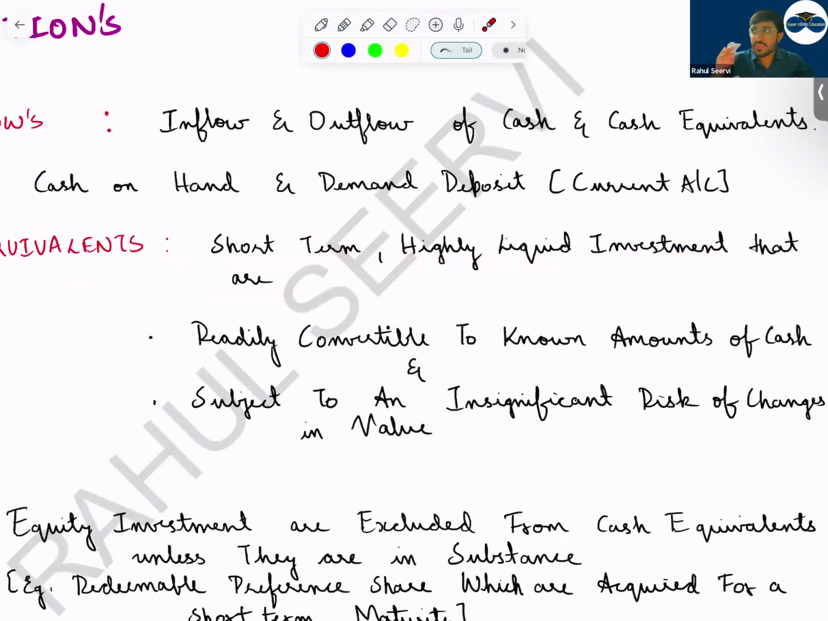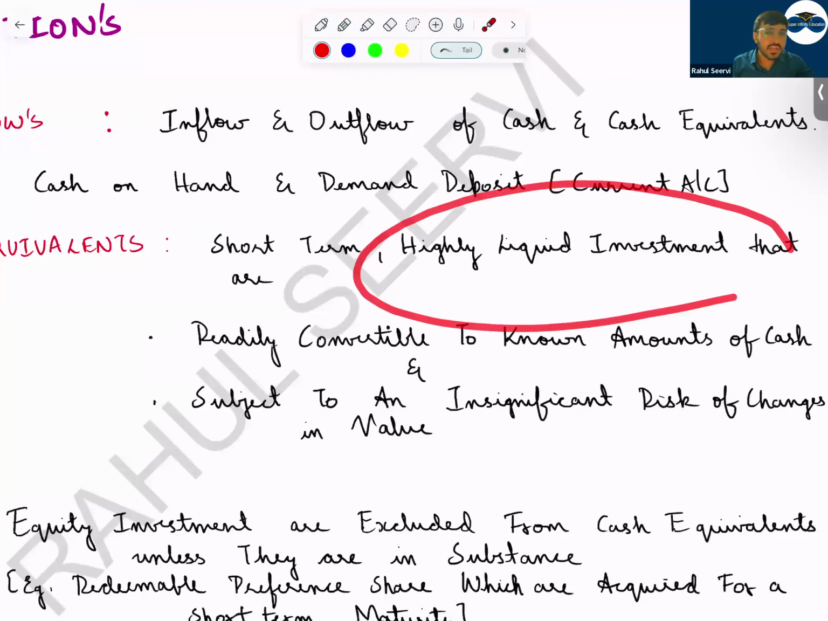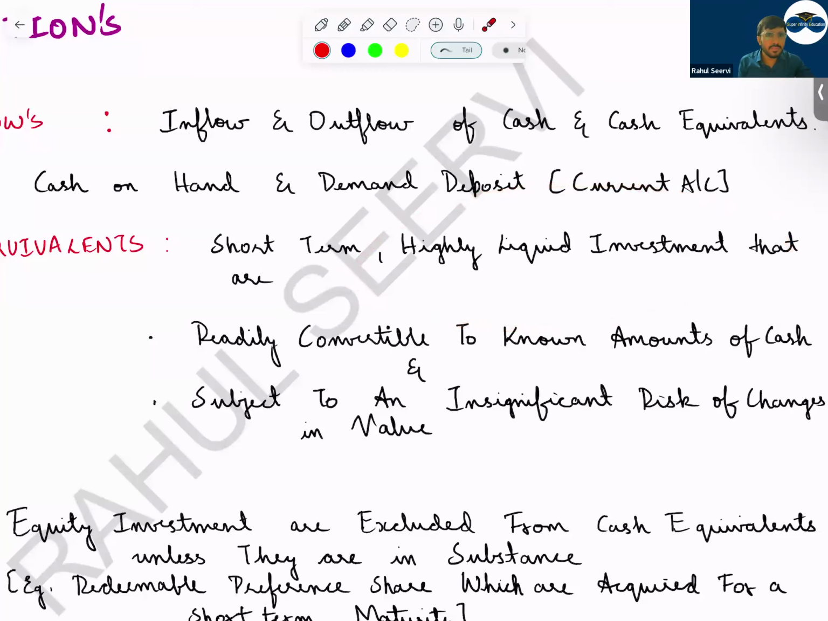It's a short term. That means if I do a fixed deposit in a bank for 3 months, it's a short term and it should be highly liquid investment. Easily I'll get it back, and I know what is the amount I will get back. If I go today to the bank, if I've done a deposit, I know what is the amount I'll get back. The bank will cut some charges saying that you are taking the amount before only, and subject to an insignificant risk of change in value.